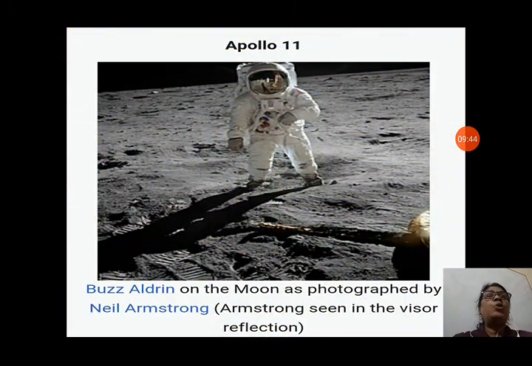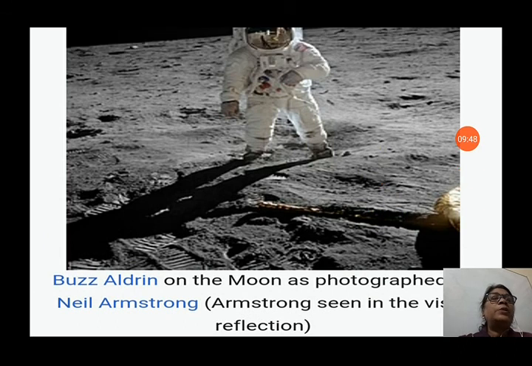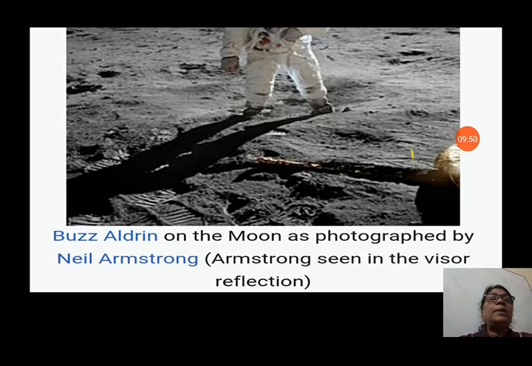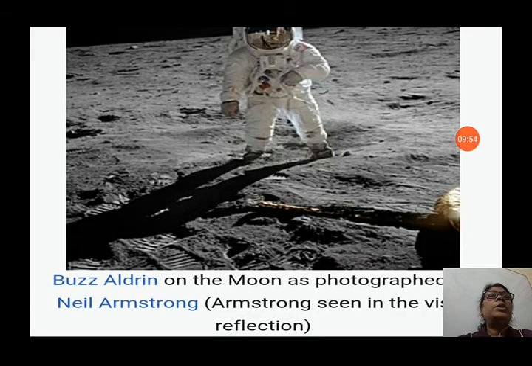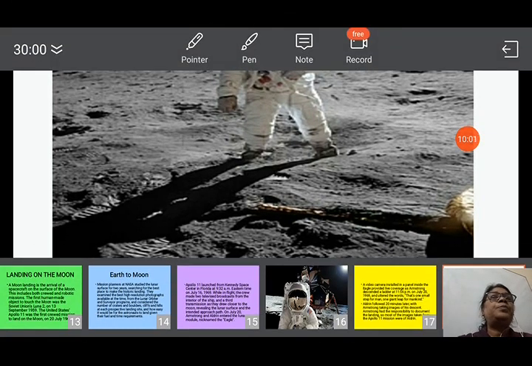You can see Apollo 11, Buzz Aldrin on the moon as photographed by Neil Armstrong, with Armstrong seen in the visor reflection. So, it is an Edwin Aldrin picture because Armstrong was given the responsibility to take the pictures.